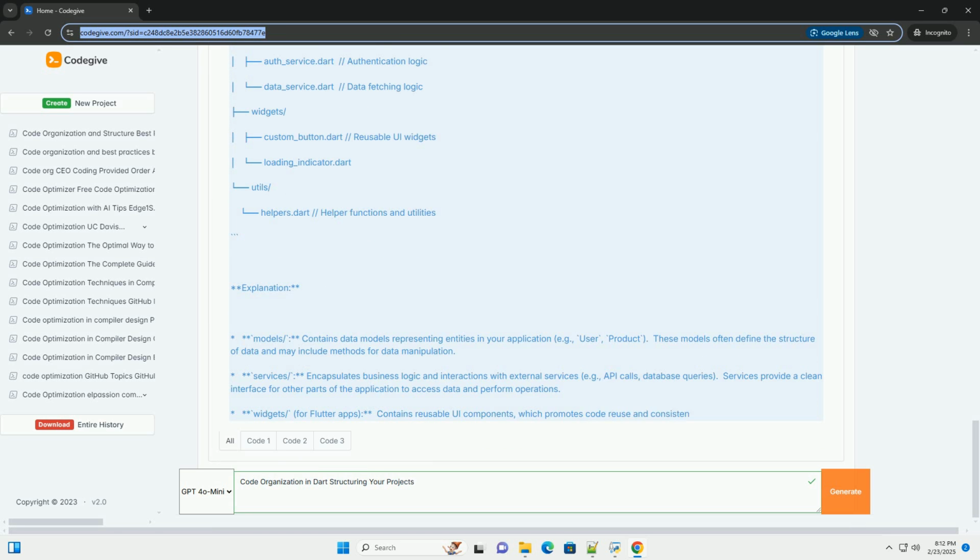Regularly refactor your code as your understanding evolves and new requirements arise. Choose a structure that promotes clarity, reduces complexity, and facilitates collaboration within your team.